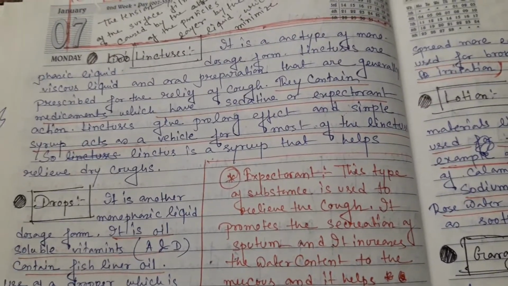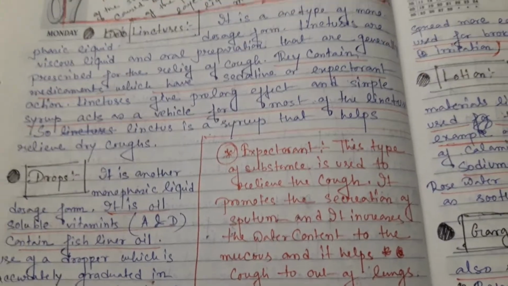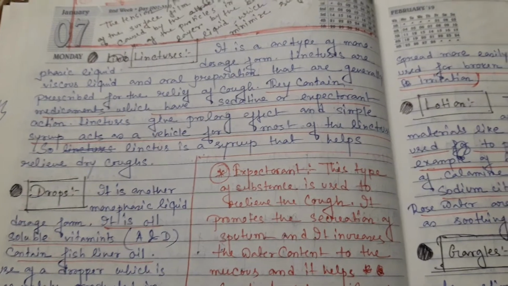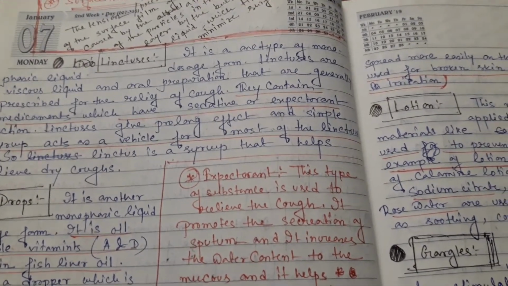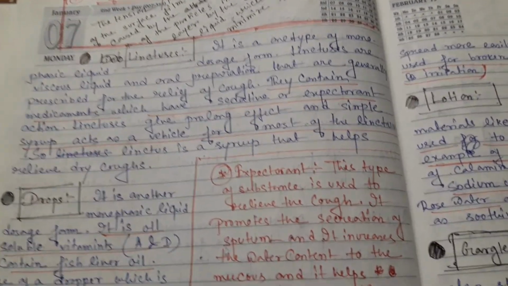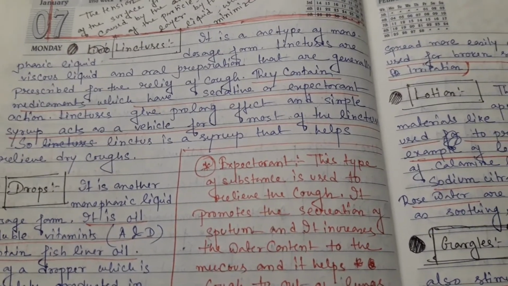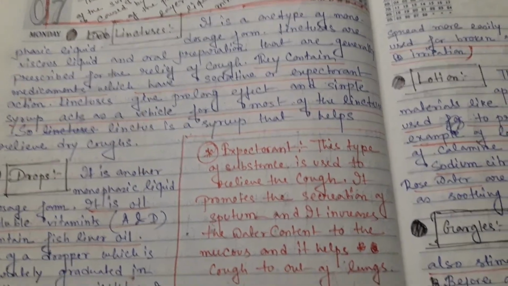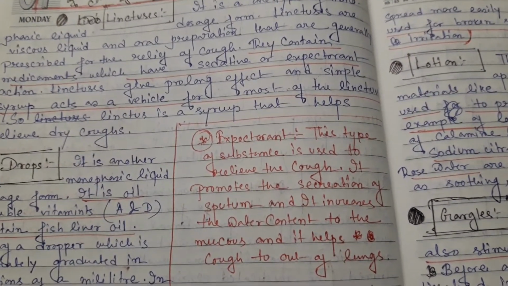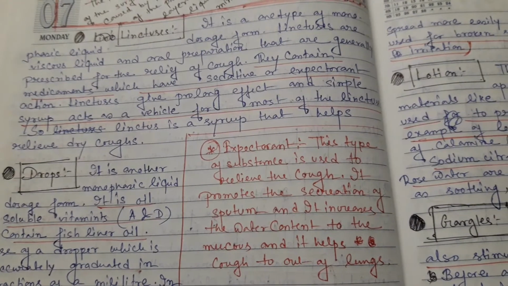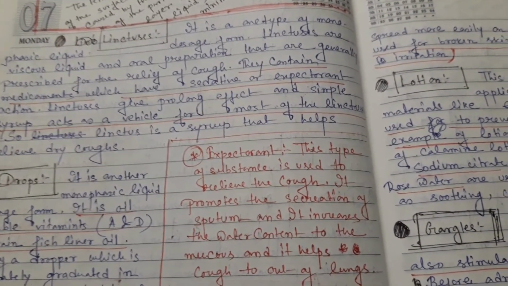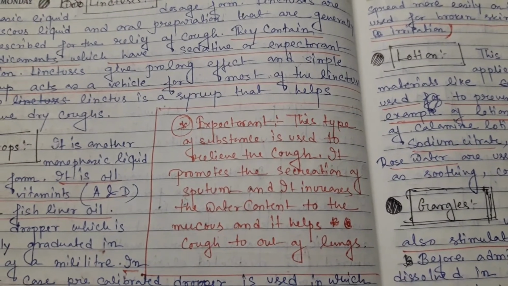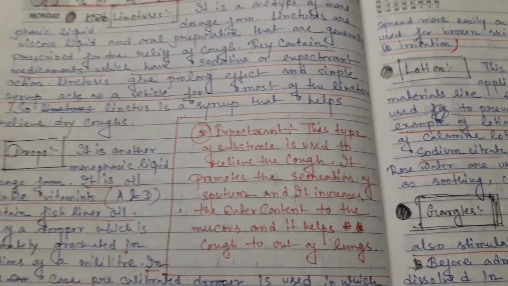That means linctus is a viscous, monophasic liquid dosage form, and in this case the syrup is also used as a vehicle. Vehicle means the carrier, the drug carrier. Linctus also helps as an expectorant. Expectorant means this type of substance is used to relieve the cough, and it promotes the secretion of sputum, and it increases the water content of the mucus, and it helps bring the cough out from the lungs.